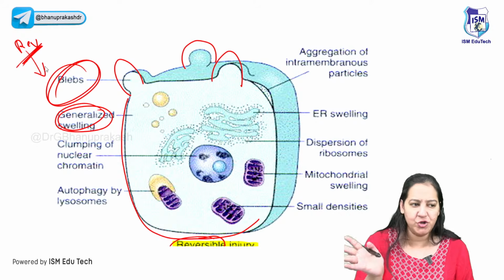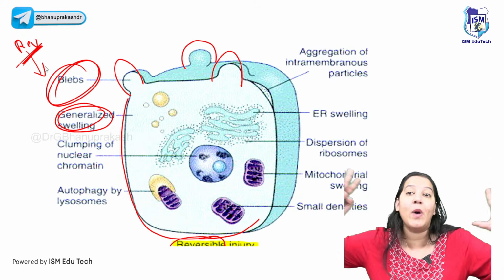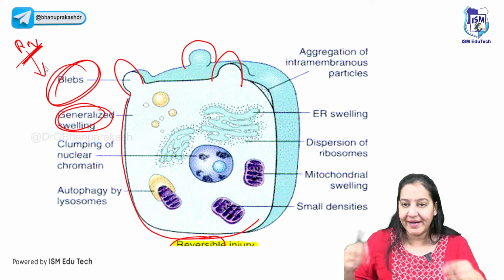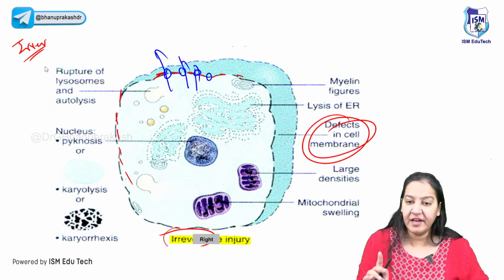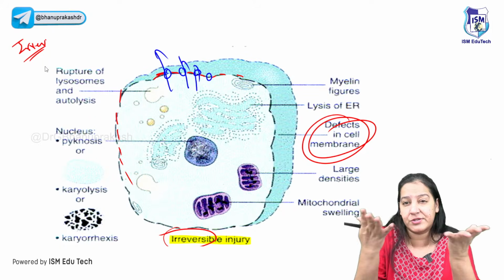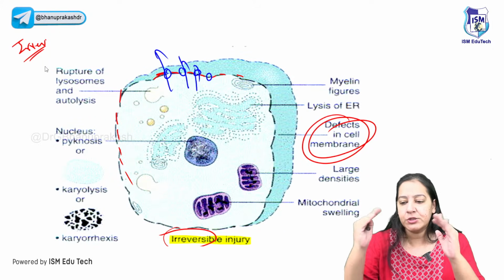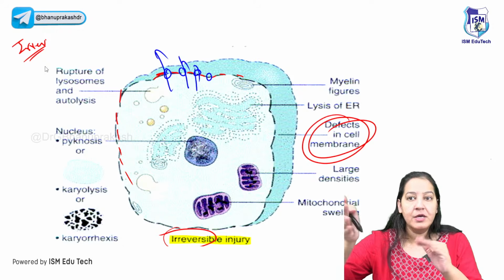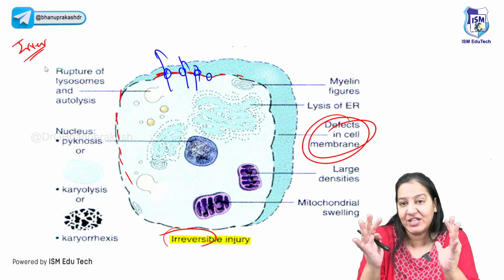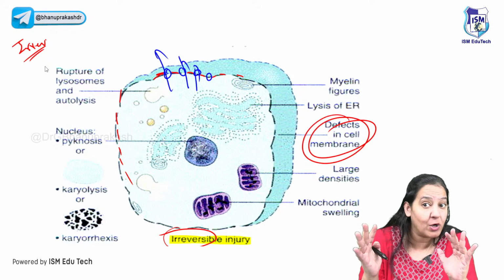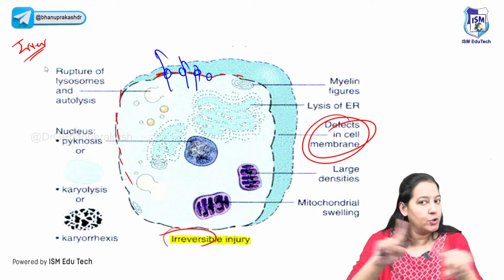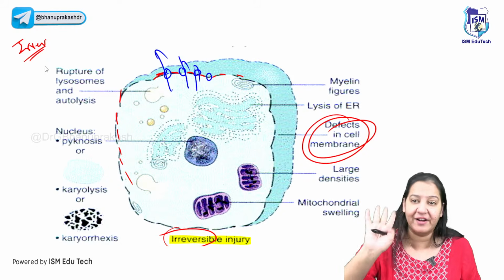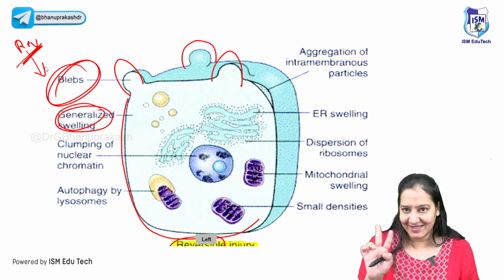So you can see back to back. Reversible injury: the cell swells, the plasma membrane is continuous, and blebs are there. But in irreversible, the plasma membrane disrupts. So holes are there and extra fluid leaks out. So no swelling, rather it's shrinkage you can say, or normal size, but it's not swelling, and there are no blebs. No swelling, no blebs.